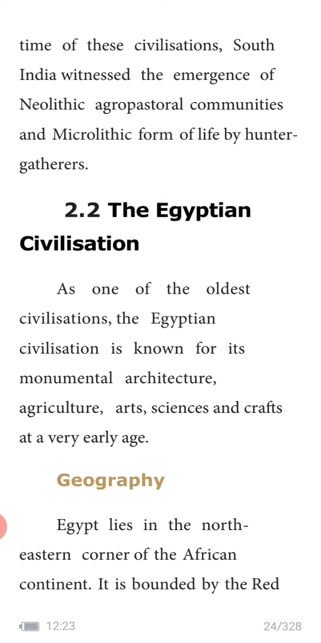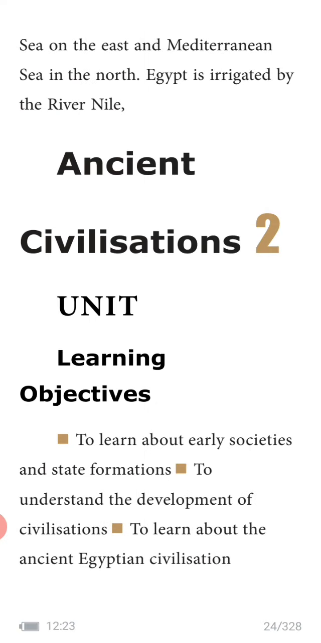Now, geography. Egypt lies in the northeastern corner of the African continent. Mark it. Where is Egypt? Egypt lies in the northeastern corner of which continent? African continent. It is bounded by the Red Sea. Underline. All this will come as a question. Red Sea on the east side and Mediterranean Sea in the north.